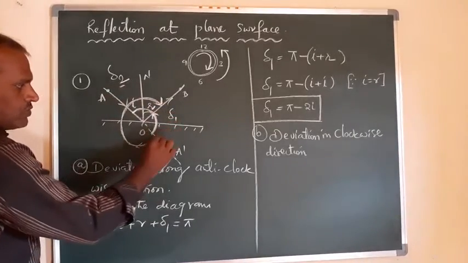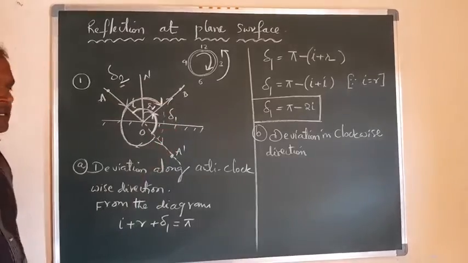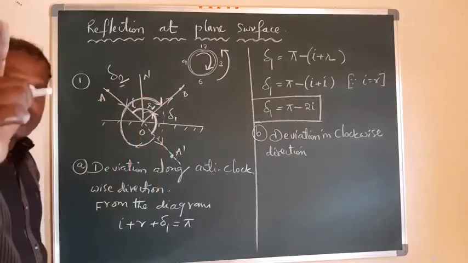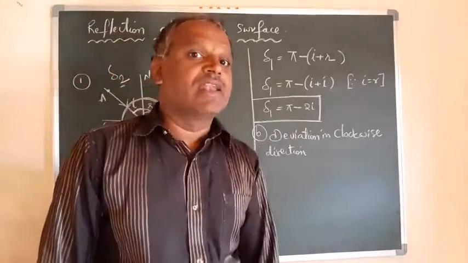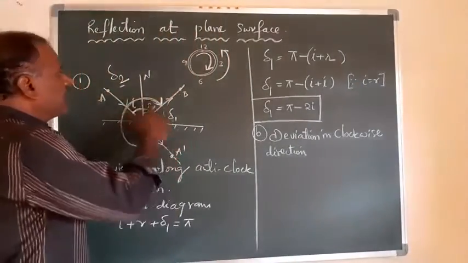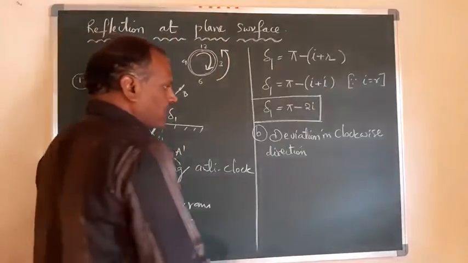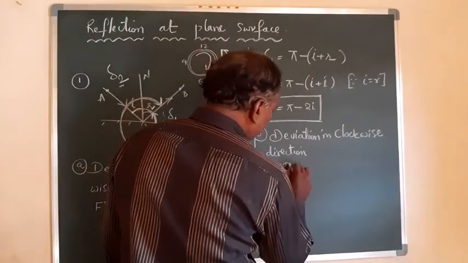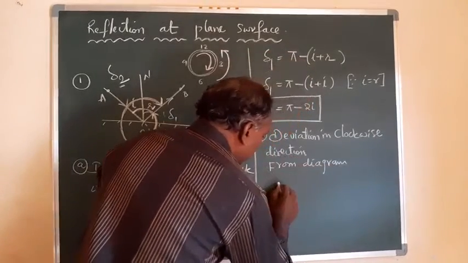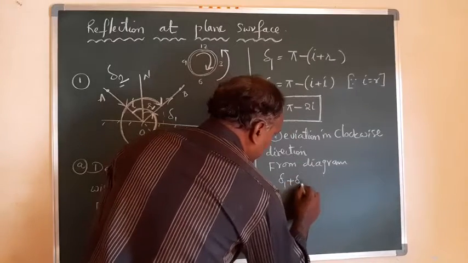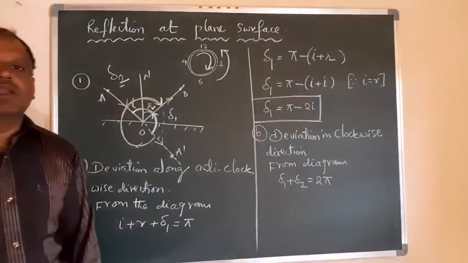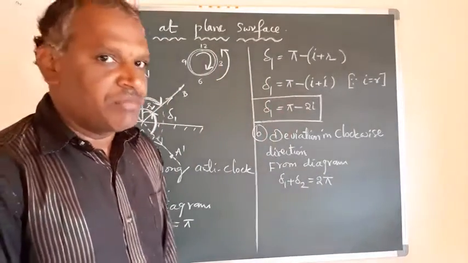But extend this one also, so it is like a circle. That means here delta 1 plus delta 2 should be equal to 2 pi, because it is a circle. The angle of a circle is 360 degrees or 2 pi radian. So from the diagram I can write delta 1 plus delta 2 should be equal to 2 pi.